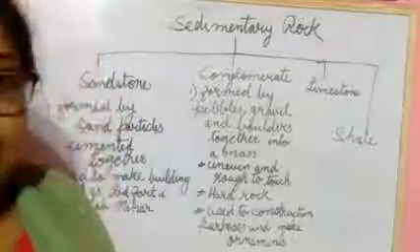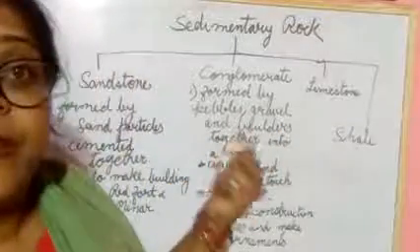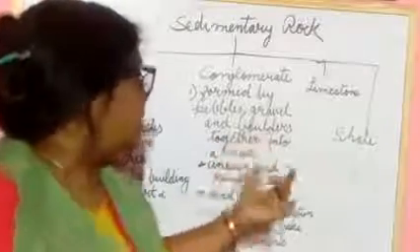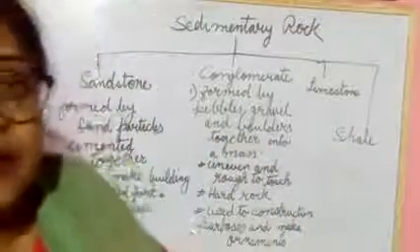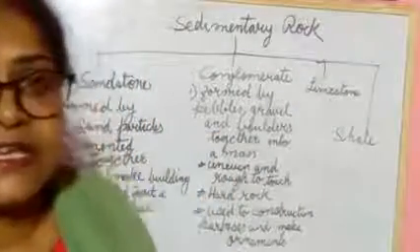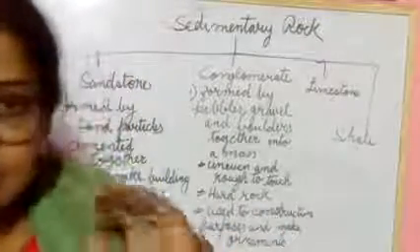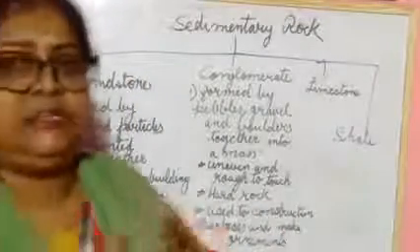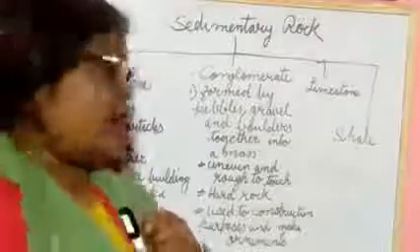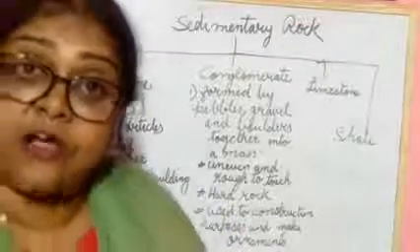What you have seen in conglomerate is that it is formed by pebbles and gravel bound together into a mass, and it is uneven and rough to touch. Clear? Now, which type of rock is it? It is a hard rock.